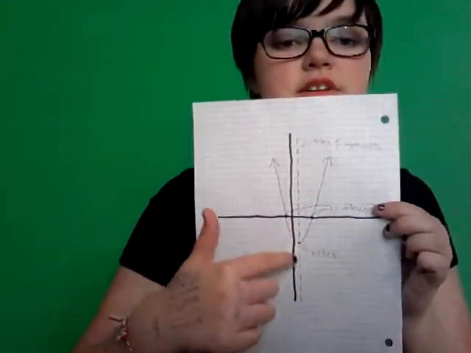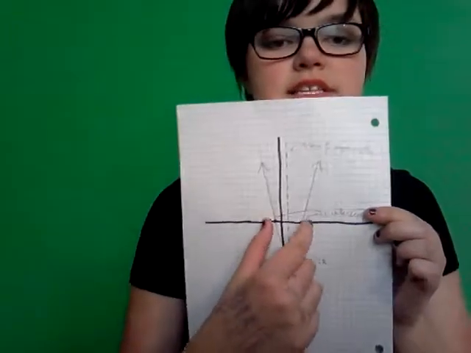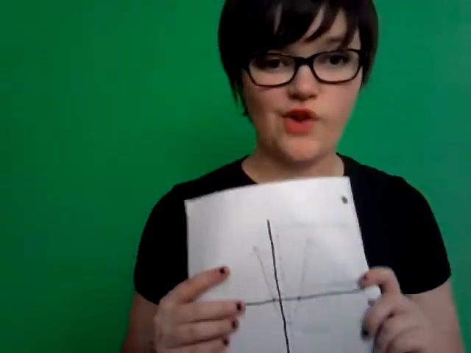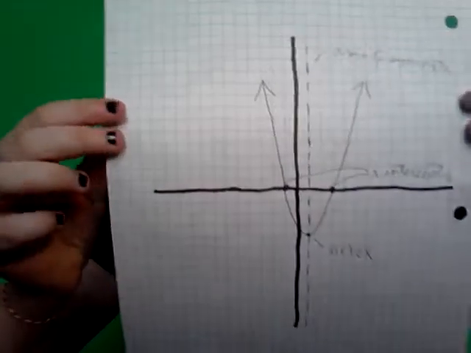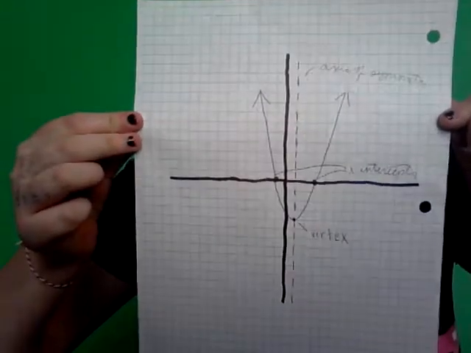And a trick to know whether or not you're right on this one: if your vertex doesn't look like it's in the center of these two, then you probably have it wrong, just so you know. Okay, so here, let me show you the finished graph one last time. Very nice. So that is how to find the axis of symmetry, vertex, and x-intercepts of a parabola in ax squared plus bx plus c form.